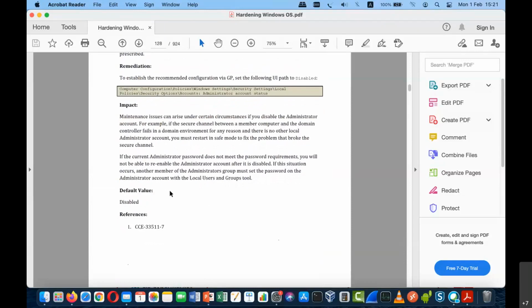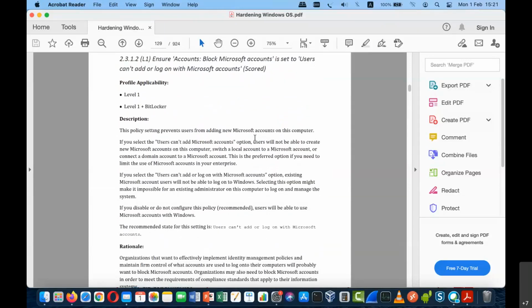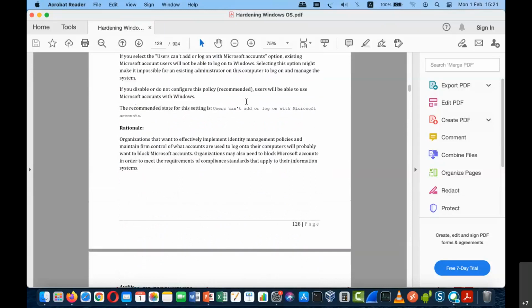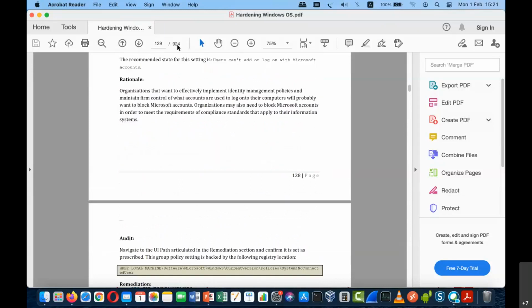So all these things, for each and every recommendation, we have this. It is around a 920 pages document. Once we do all this, we can assure that the operating system is completely hardened.